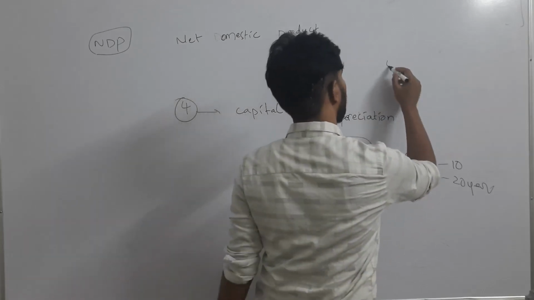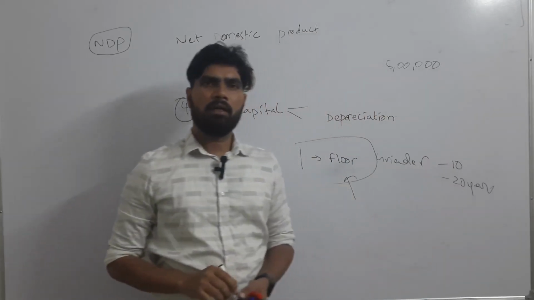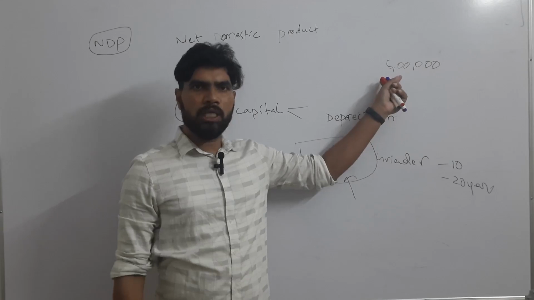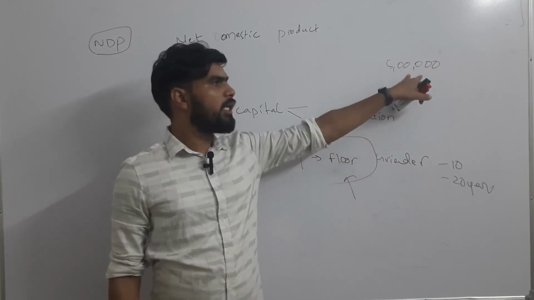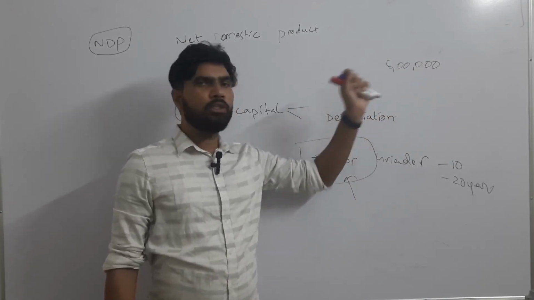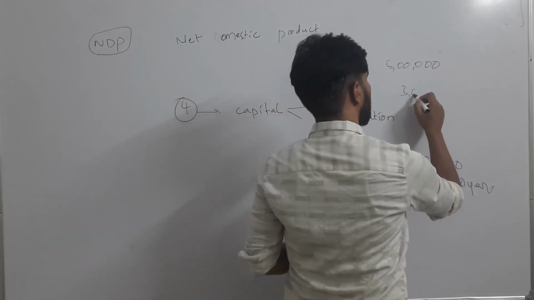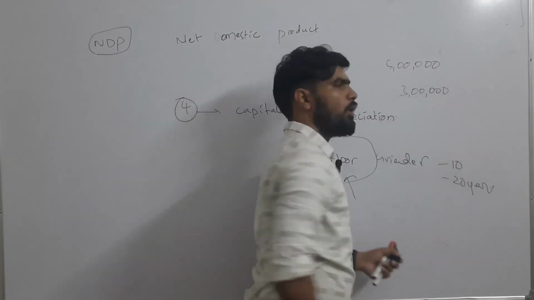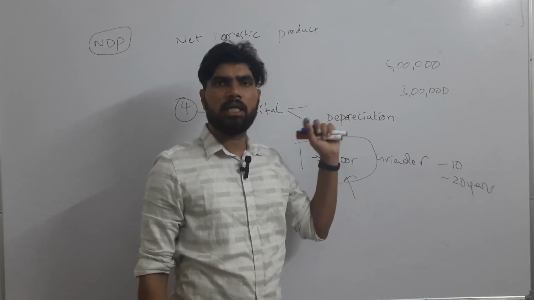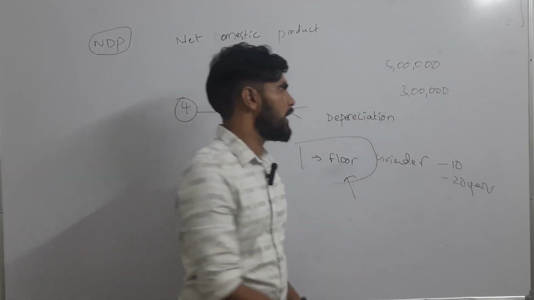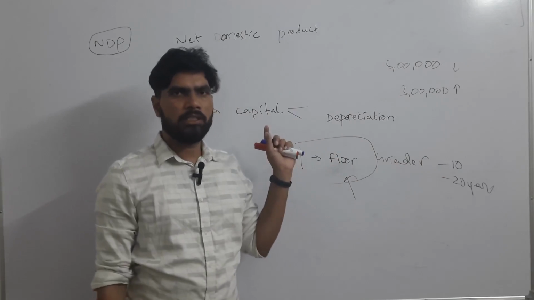The car has been maybe purchased for 5 lakh rupees. Okay, if that company after 3 years tries to sell that car, how much money will it get? Definitely it will not get 5 lakhs. Okay, it is going to get less than 5 lakhs. Maybe if it is sold after 3 years, maybe 3 lakh rupees that company may get. Okay, so there is decline in the value of that car. Car is nothing but a capital asset. Okay, so this reduction of 2 lakhs in the value of the car in 3 years, that is known as depreciation.